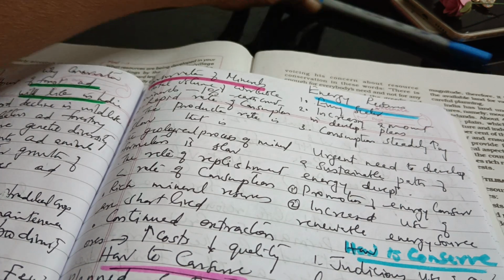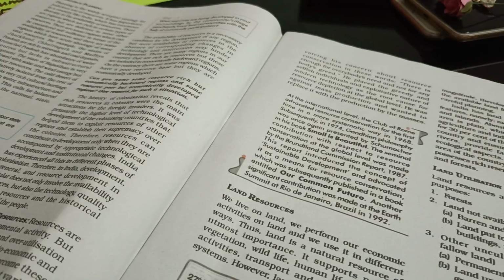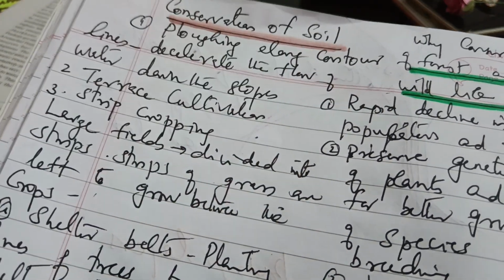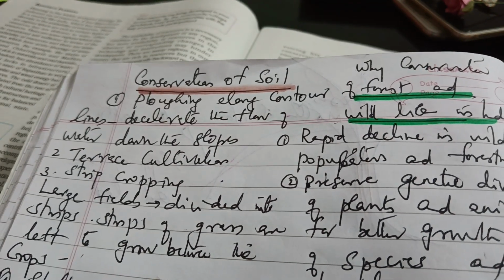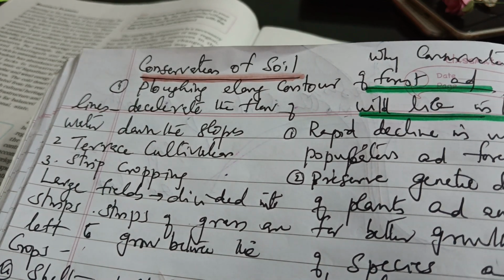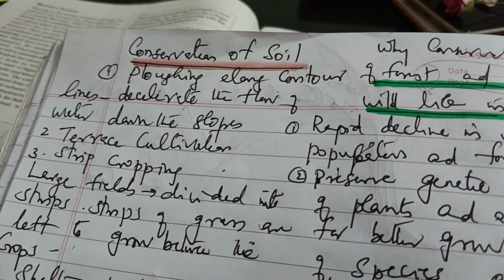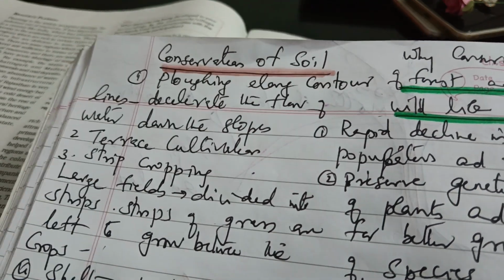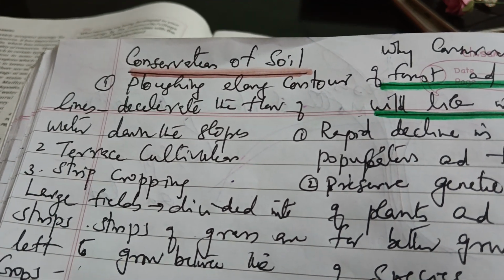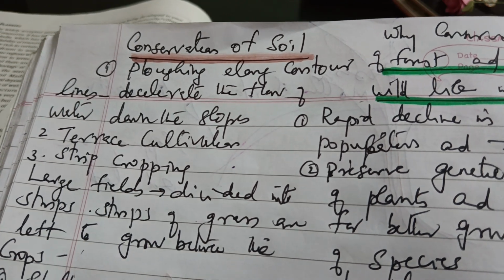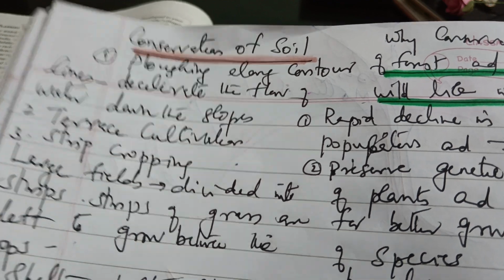And here we can see that I have taken conservation of soil first. What about the conservation of soil? We know that soil erosion, sheet erosion, overgrazing, and many other reasons are there, so we need the conservation of soil. Here I have written how to conserve soil, because soil erosion and deforestation you have studied in the 8th standard. That topic is so familiar to you, so I am focusing on the methods of conservation of soil. Ploughing along contour lines to decelerate the flow of water down the slopes.